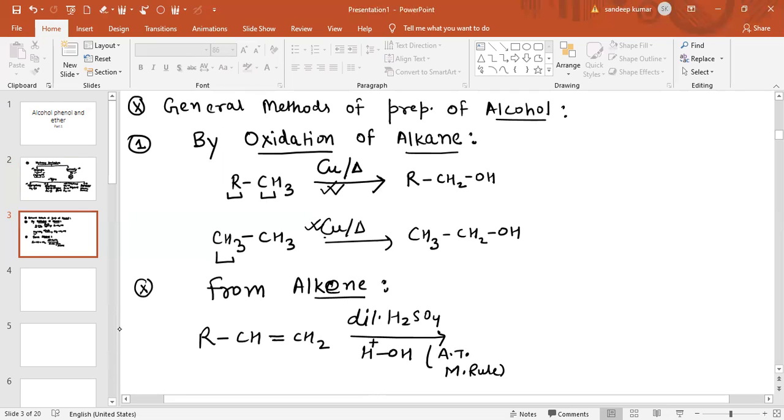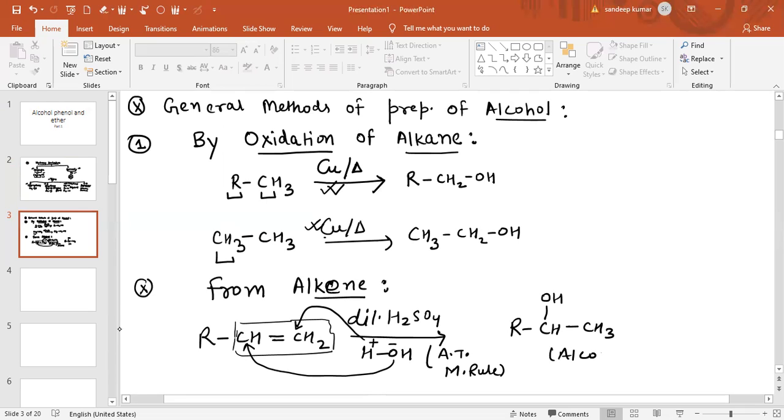So this will convert into H positive and OH negative. Addition will take place across the double bond. This OH minus will attack the carbon with fewer hydrogen atoms, and this H plus will attack the carbon atom with more hydrogen atoms. So the product obtained is basically RCH, OH, CH3. So alcohol is prepared from alkene.